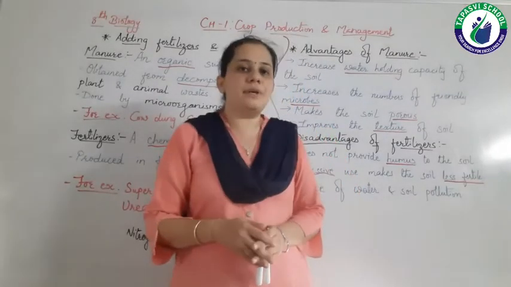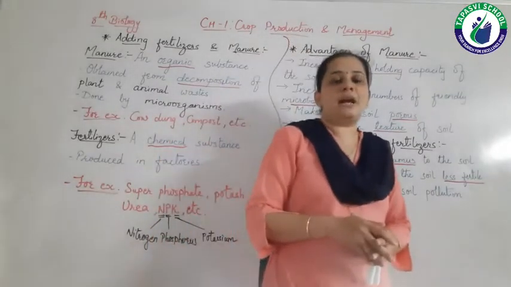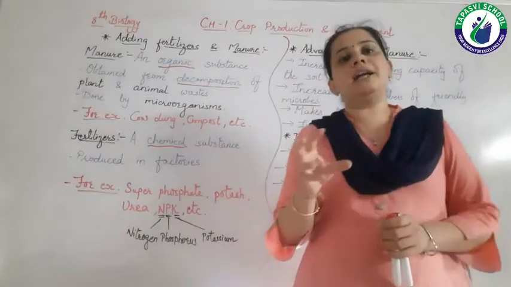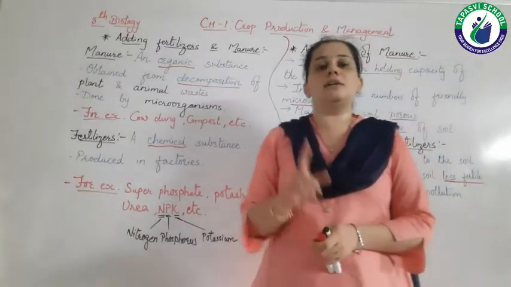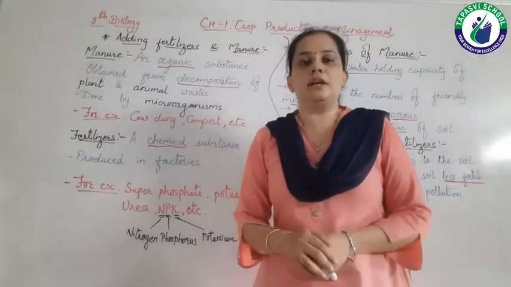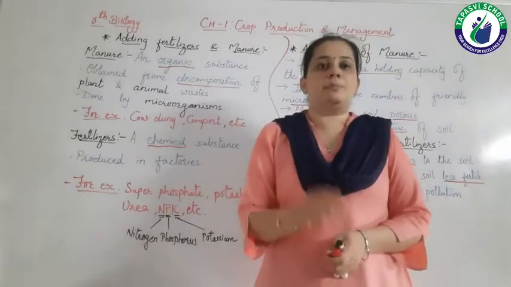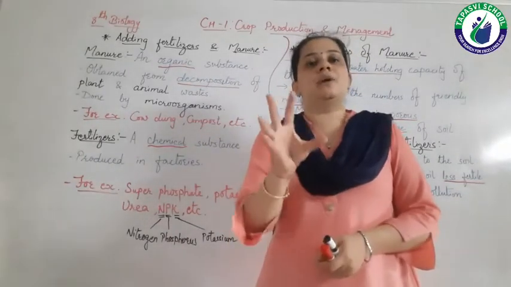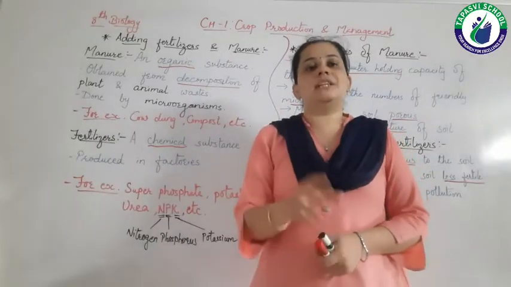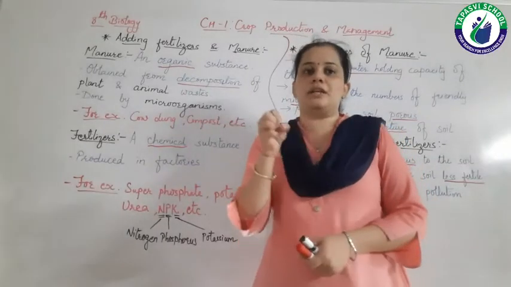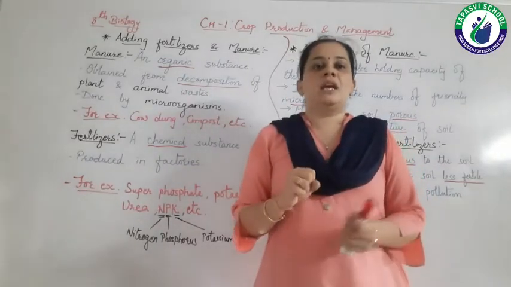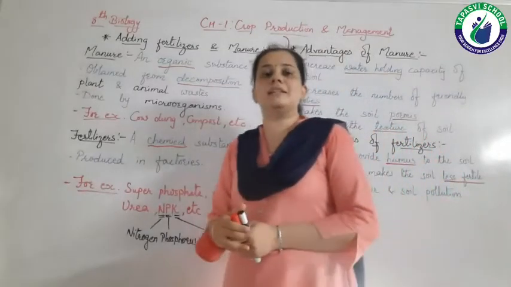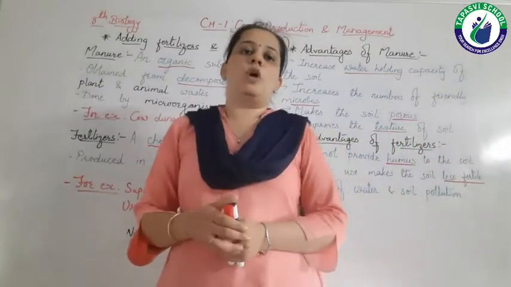So what happens when we do this practice? One type of crop requires one nutrient or two nutrients, particularly some nutrients, right? So they absorb these nutrients from the soil. Now after harvesting that first crop, what are we doing?